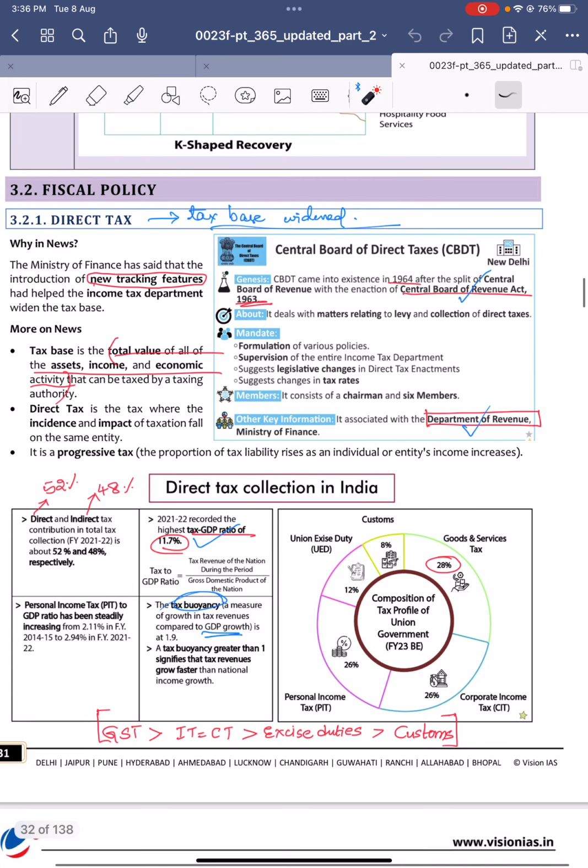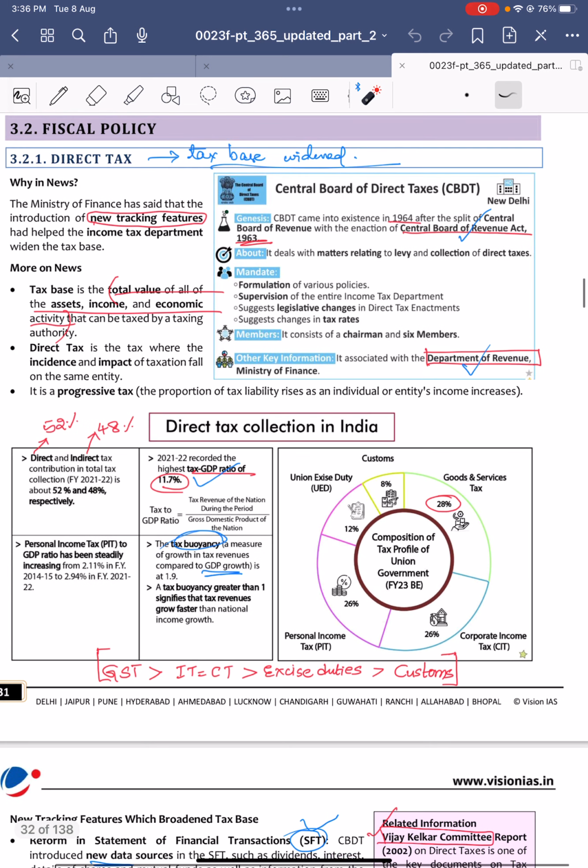The Central Board of Direct Taxes came into existence in the year 1964. Earlier it was under the Central Board of Revenue, which came through the Central Board of Revenue Act 1963.